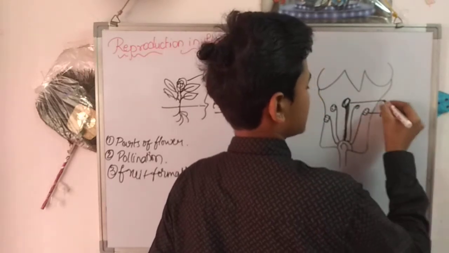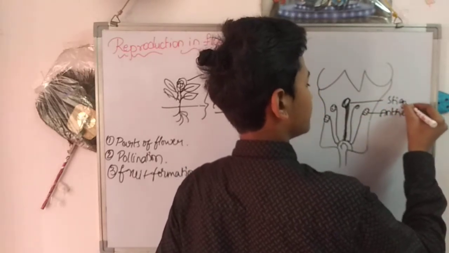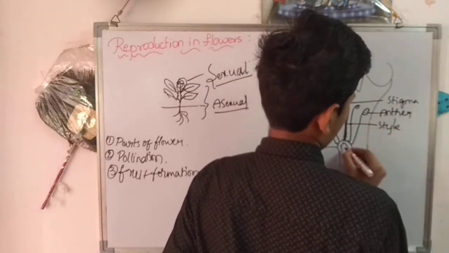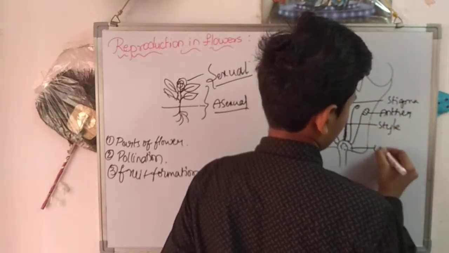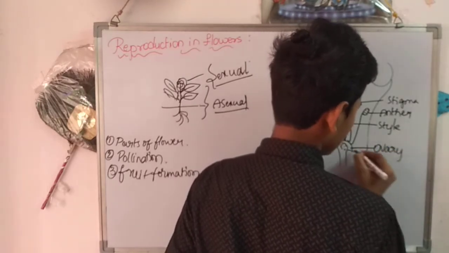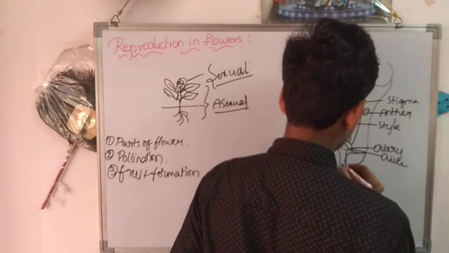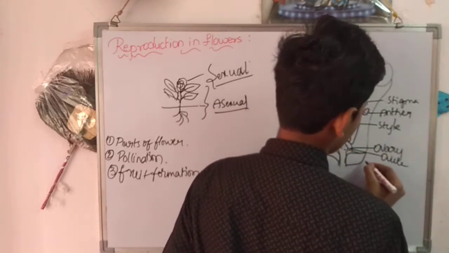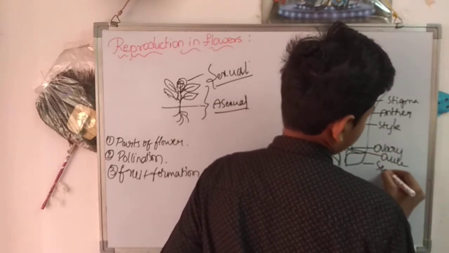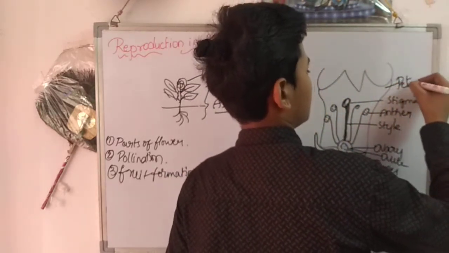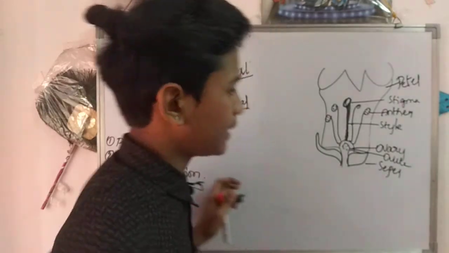Anther, stigma, style, ovary, ovule, sepal, petal. Okay, these are the parts.